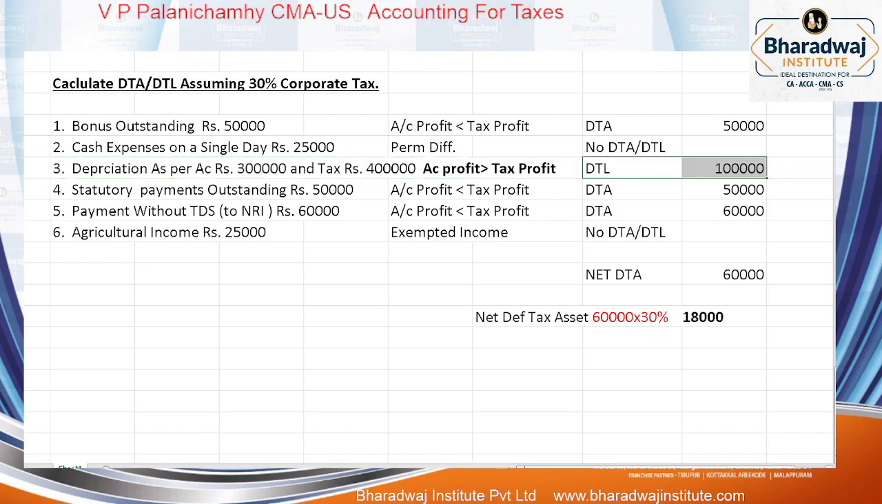Tax profit, DTL. Statutory payments, it is claimed in accounts on accrual basis, but tax on payment basis only we can claim. Accounting profit is less than tax profit, DTA. Payment without TDS, it is claimed in accounts, but tax we can claim it only when you pay the TDS. So it is a DTA item. Agricultural income is a permanent difference. It is permanently exempted. So net DTA is 60,000. Tax difference is what? 30%.